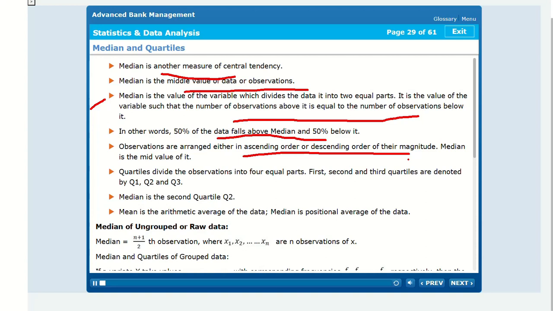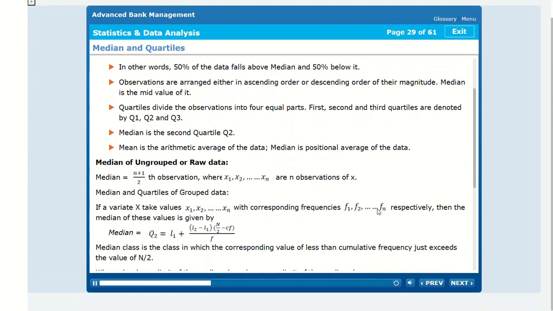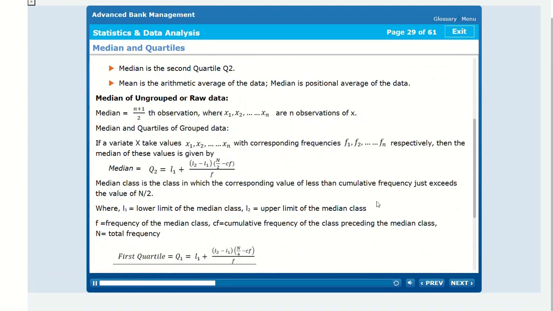Quartiles divide the observations into four equal parts. First, second and third quartiles are denoted by Q1, Q2 and Q3. Median is the second quartile Q2. Mean is the arithmetic average of the data. Median is the positional average of the data. Median of ungrouped or raw data: median equals the (n plus 1) by 2 th observation, where x1, x2, to xn are n observations of x.